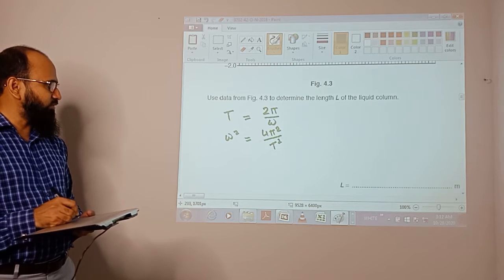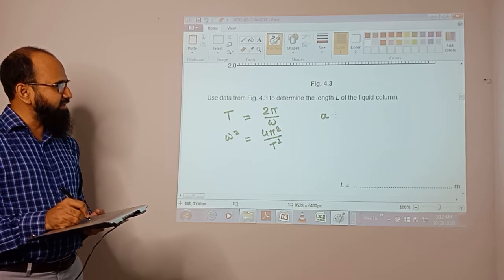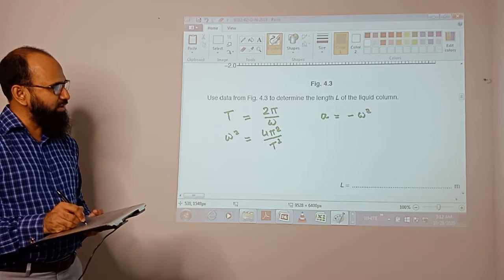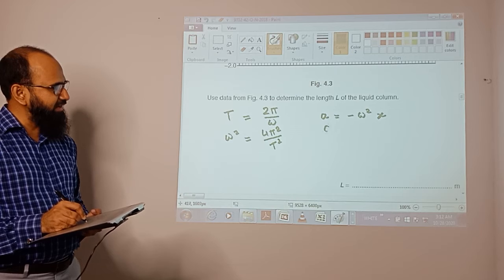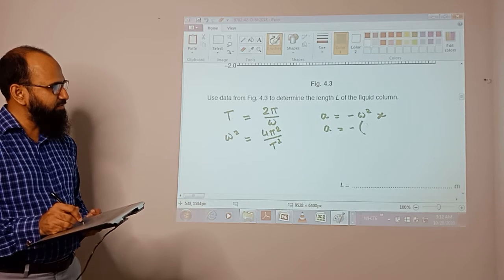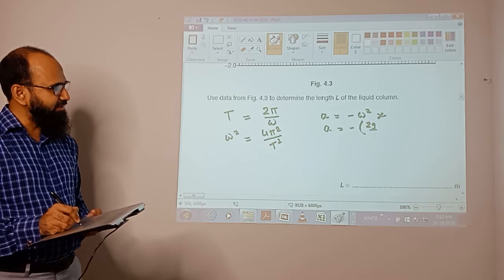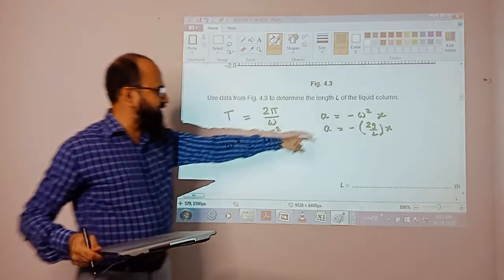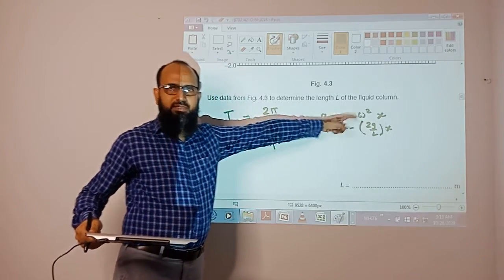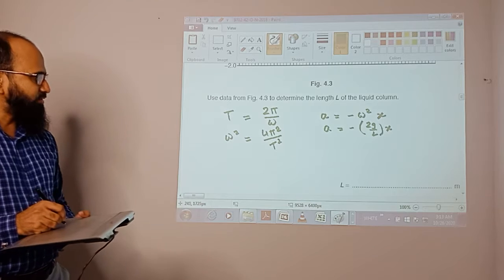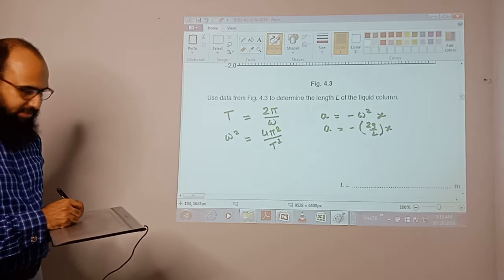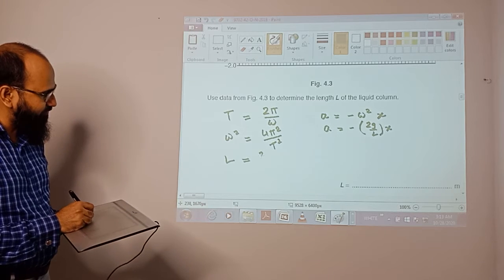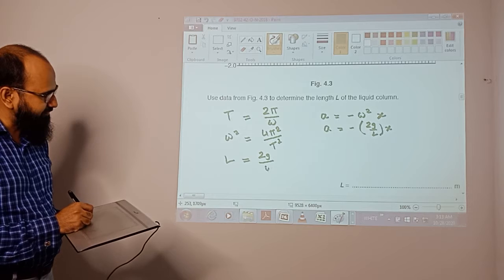So you will find omega square, because a is given by minus omega square x, and in this equation a is given by minus twice g by L. So if you compare these two equations, you can easily calculate the L. L is given by twice g by omega square.